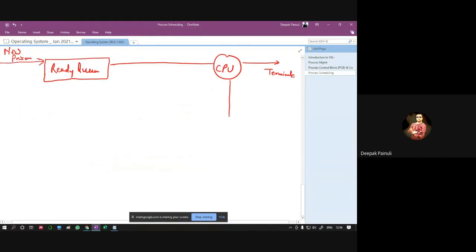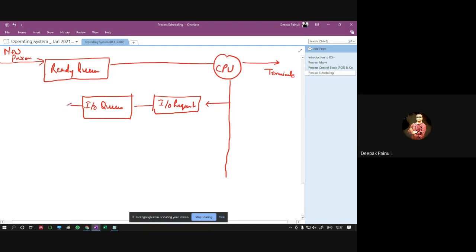After CPU, there may be the case that a process requests IO, then it will be queued in the IO queue, and once IO is completed it goes back to the ready queue.